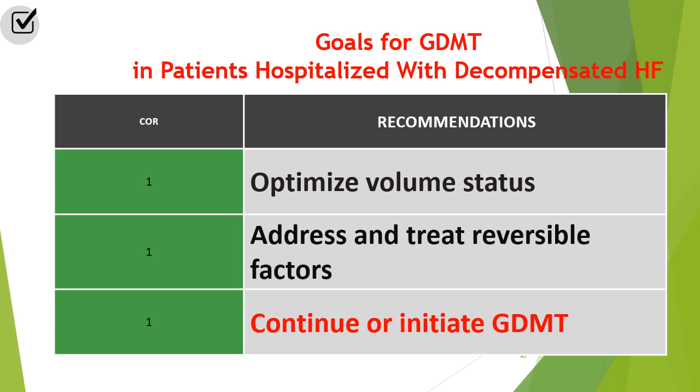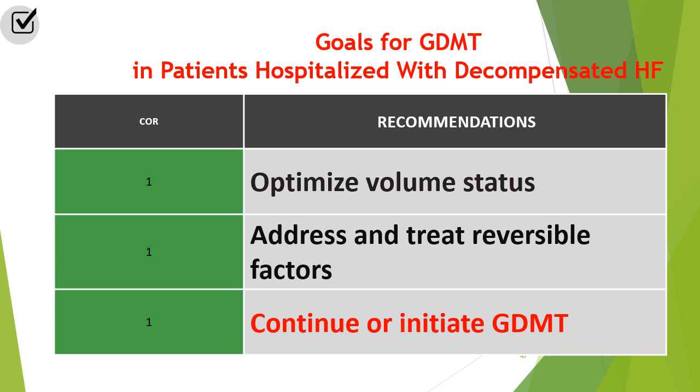What I mean by the first one, which is optimization of volume state, your patient may be congested like Mr. Sameh, or he may present mainly with the another arm of heart failure, which is low cardiac output symptoms, and then your patient may be dehydrated or his tissues are hypoperfused, so we are giving him fluids. So we are optimizing the fluid state. We assess the volume state of this patient. He is congested, he is euvolemic, he is dehydrated, and we optimize the volume state if we need.